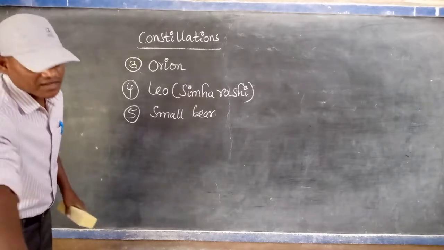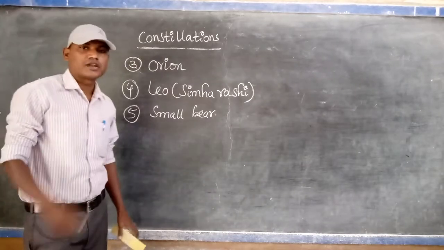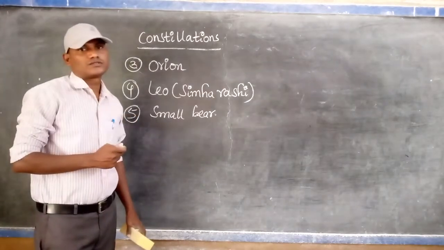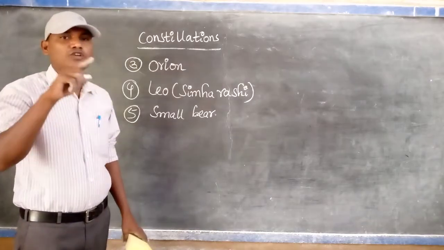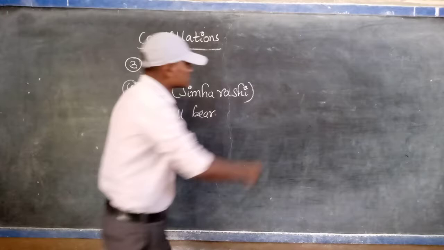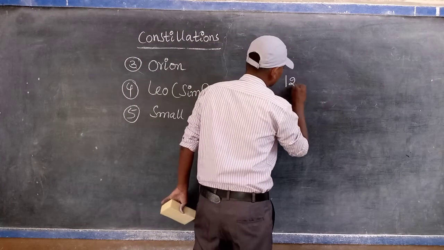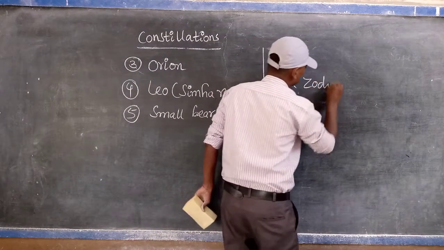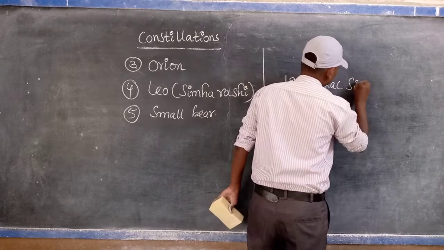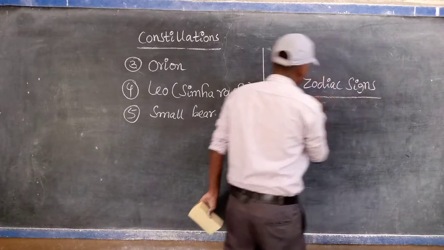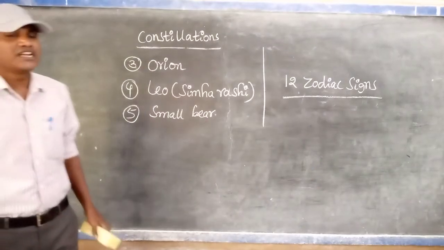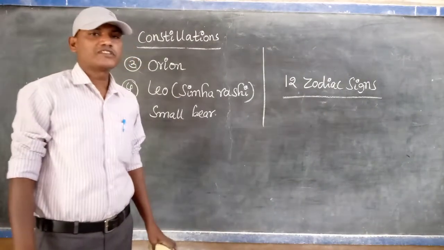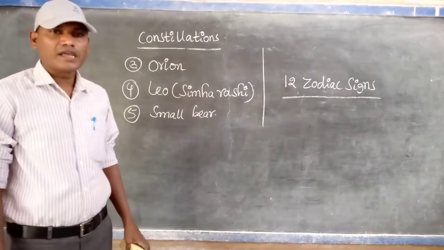But further, among these 88 constellations, our astrologers use some for the purpose of horoscopes. Mainly 12 zodiac signs are there. Zodiac signs are used by astrologers for telling the future of persons based on date of birth.